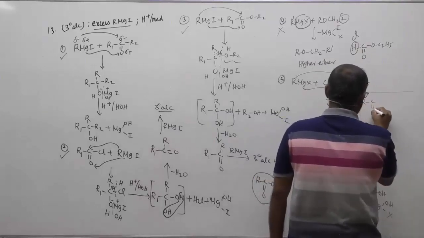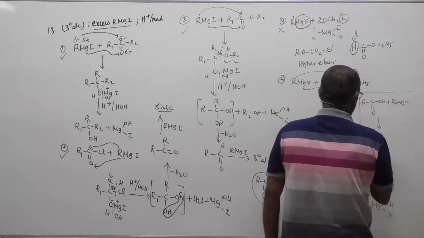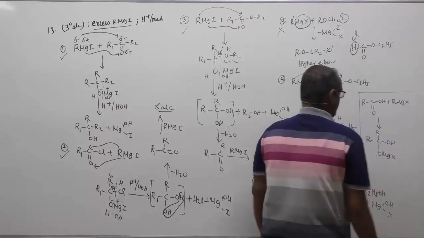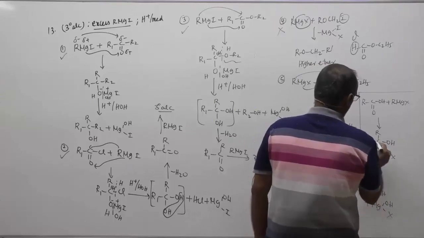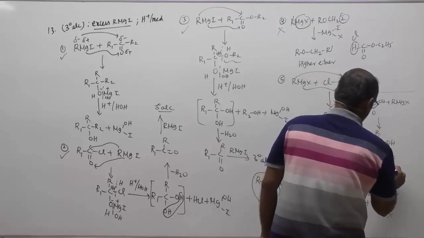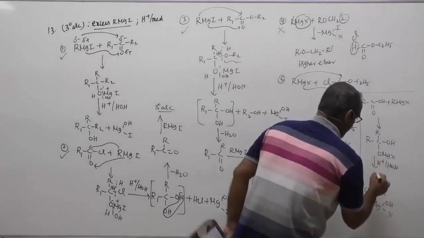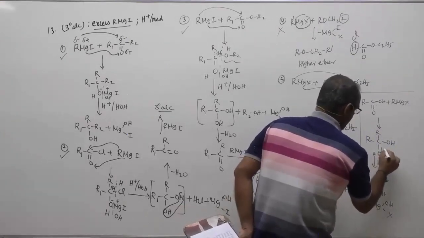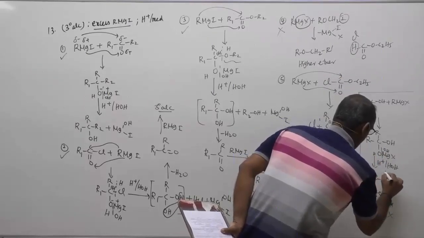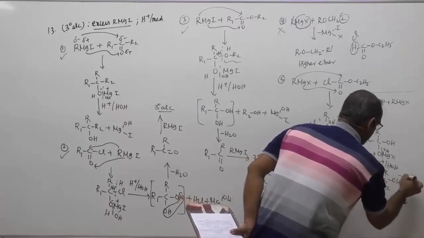Your RC double bond OH plus again Grignard reagent, RMgX. Okay. Now again your RC(R)(OMgX)OMgX, and then OH. Now what will happen here, children? In acid medium, it will hydrolyze, it will form a gemdiol. That is here, H and OH will come. Therefore, it will form your RCR, gemdiol. It will form a ketone. This will form a ketone again.